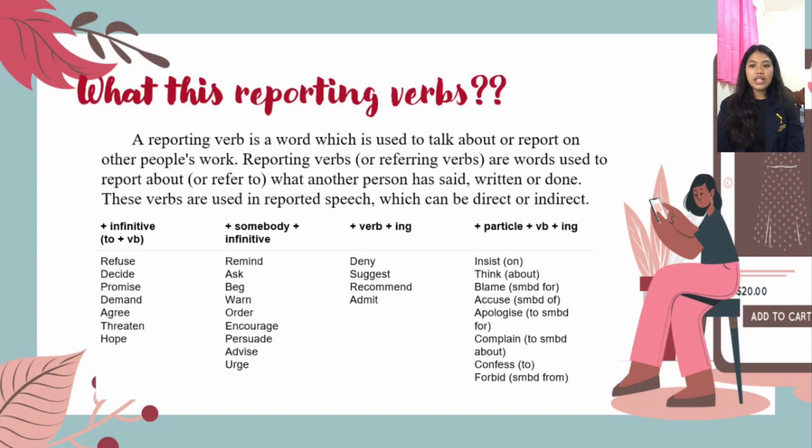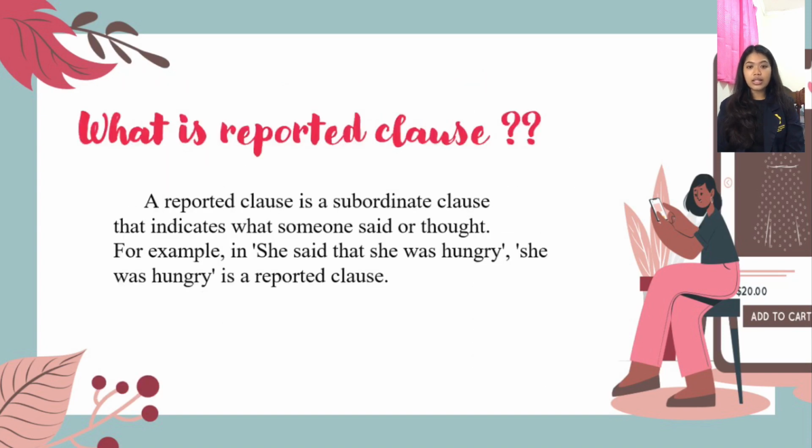Next, what is a reported clause? Because I mentioned reported clause before, I want to tell you a little bit about it. A reported clause is a subordinate clause that indicates what someone said or thought. For example: she said that she was hungry. She was hungry is a reported clause.